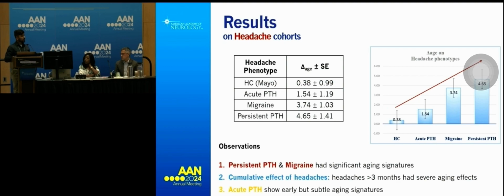We also see some cumulative effect of having headaches. Persistent PTH patients were the people who had headaches for more than 3 months, and you can see they have some accelerated aging effects. So there is an effect that having more headaches can lead to more aging effects. On the other hand, acute PTH showed very subtle aging signatures, but I think it's very useful for early detection.